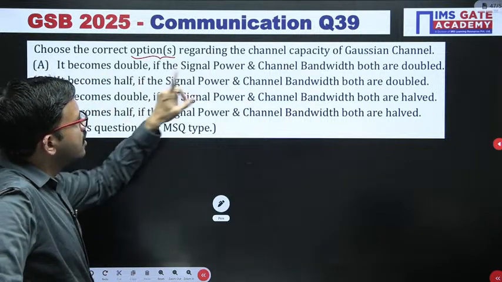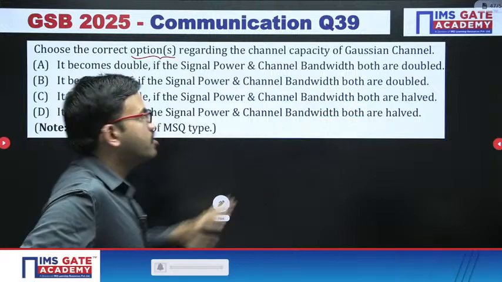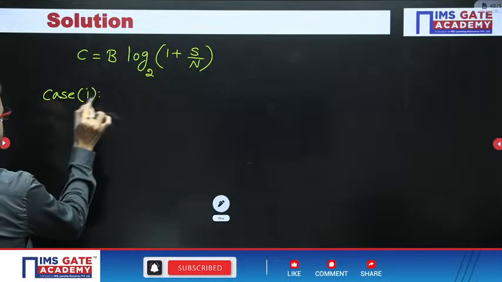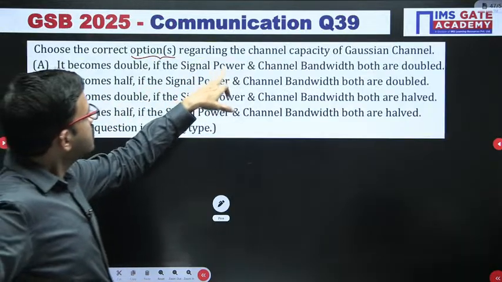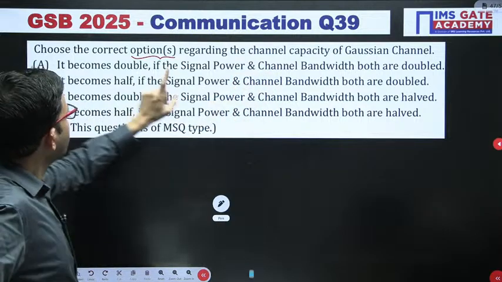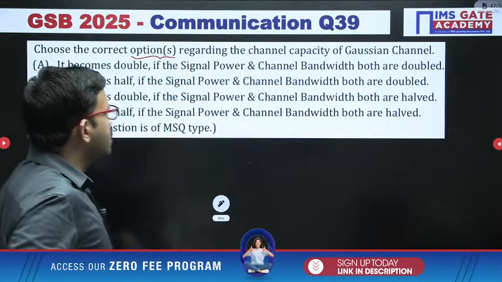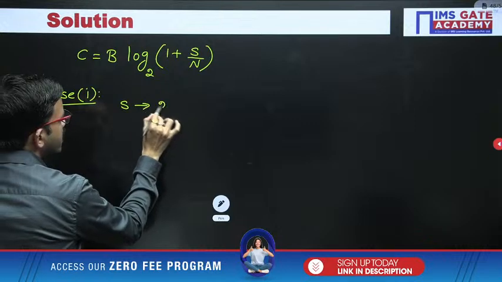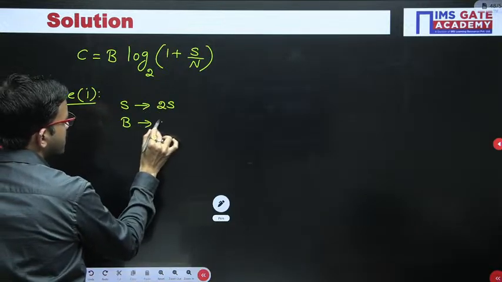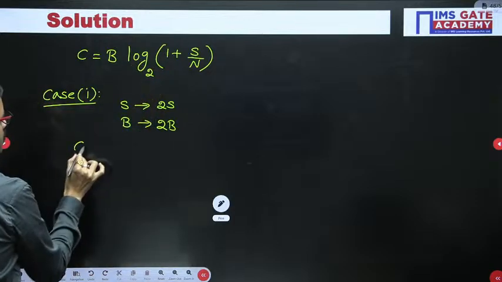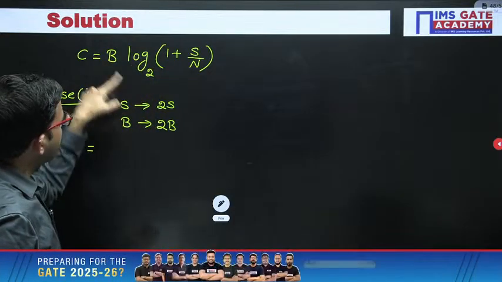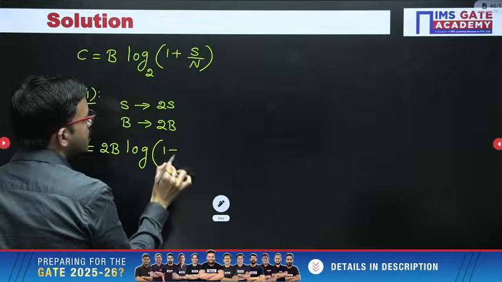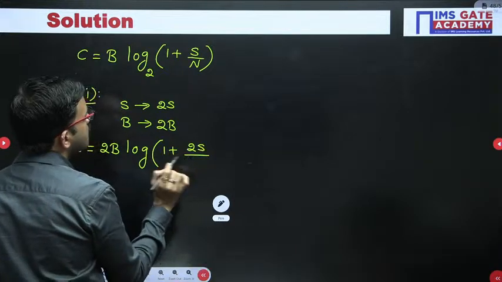It becomes double if the signal power and channel bandwidth both are double. Okay, case 1 I am considering. Regarding the channel capacity, channel capacity means C. So in case 1, signal power and channel bandwidth both are double. So S becomes 2 times S and bandwidth becomes 2 times B. Now you can substitute here. Directly I am writing: in place of B you can put 2B, then log 1 plus, in place of S, 2 times S, and then